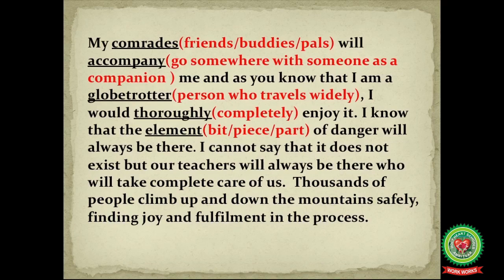So the next lines can be, I know that element of danger can always be there. I cannot say it does not exist, but our teachers will always be there who will take care of us. So we have made it clear that though it would be dangerous, but there will be teachers who will take care of us. So we are trying to eliminate the worry of our parents.